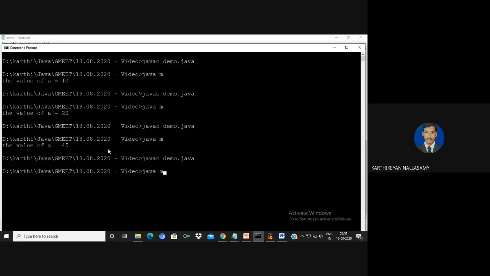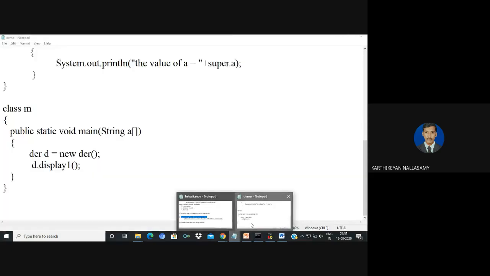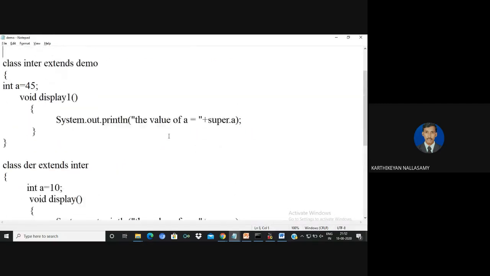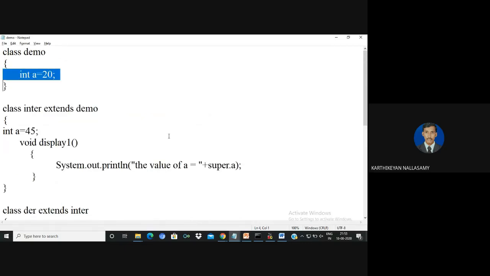The answer must be 20, because this time I'm printing the value from the intermediate class, and if I'm calling super.a, it will print the value of the immediate base class, which is demo, so it will print the value of a in the demo class. Just for understanding, I'm creating a program like this.